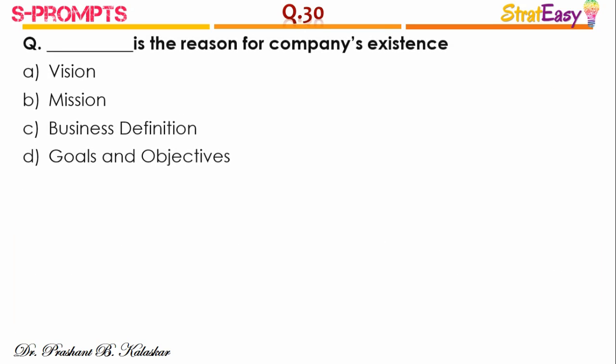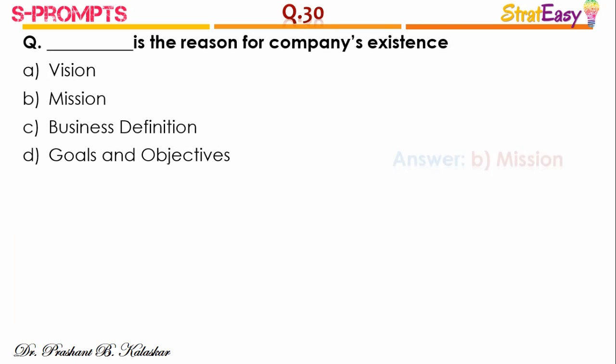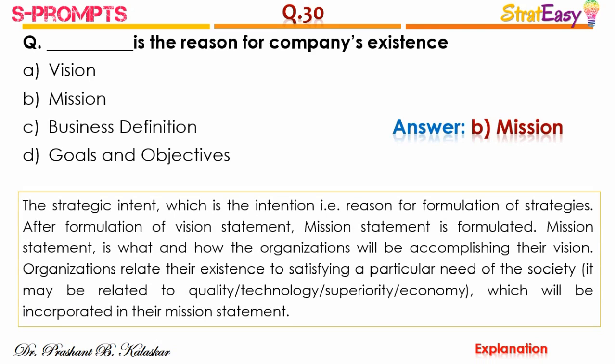Question number 30. Dash is the reason for the company's existence, and the right answer is option B, mission. The strategic intent, which is the intention, that is the reason for formulation of strategies. After formulation of the vision statement, the mission statement is formulated. Mission statement is what and how the organization will be accomplishing their vision. Organizations relate their existence to satisfying a particular need of a society. It may be related to quality, technology, superiority, economy, etc., which will be incorporated into their mission statement.